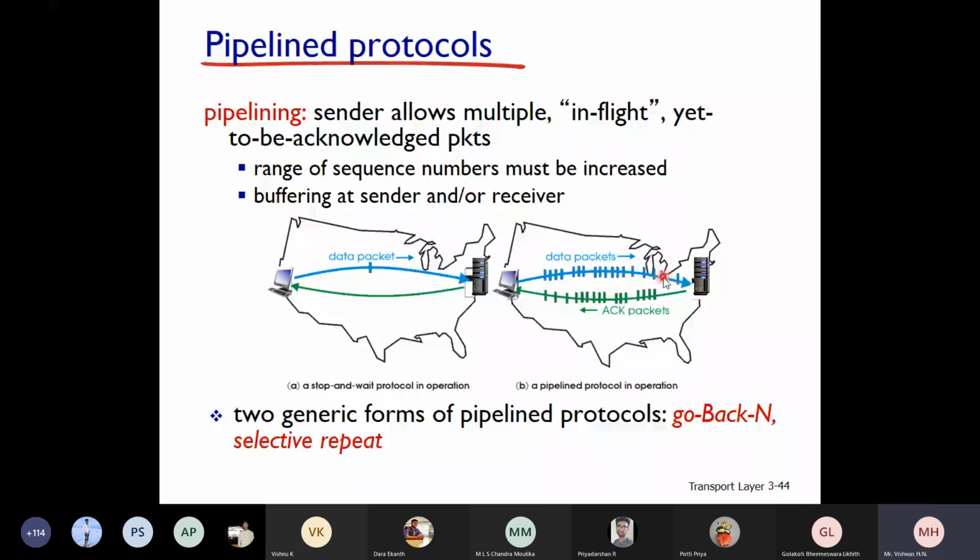You are sending continuously. Even though you have not received the acknowledgement for the first packet which you have sent, you are sending multiple packets at a time. Is that clear? You can have a question now.